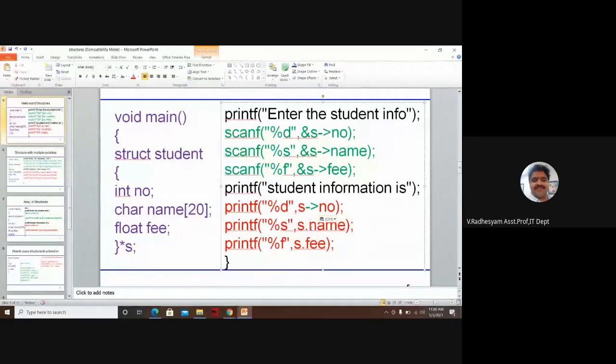Pointers are nothing but memory management. They will be used for memory management. Here, remove all those dot operators and replace them with the arrow operator. The same concept, no change anywhere. Instead of the dot operator, we can use an arrow operator, because here the structure variable is not a normal variable, it is a pointer variable.